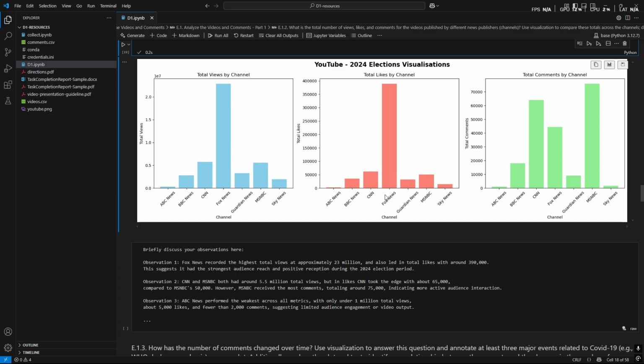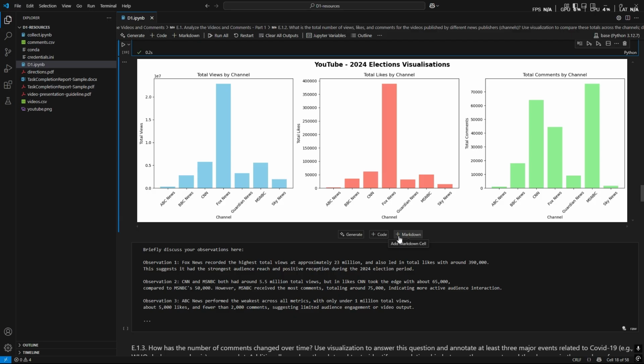Now for observation 1, Fox News recorded the highest amount of views at approximately 23 million, which also led in likes with about 390,000, which suggests it reached the strongest audience during the 2024 election period. Now CNN and MSNBC reached about 5.5 million views, but CNN took the cake in likes with about 65,000. However, MSNBC received about 75,000 comments, which is more than CNN, which wasn't that far behind.